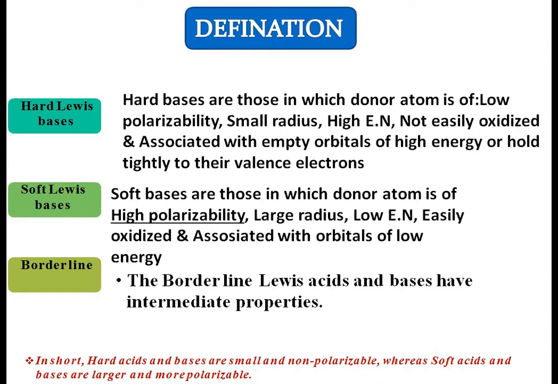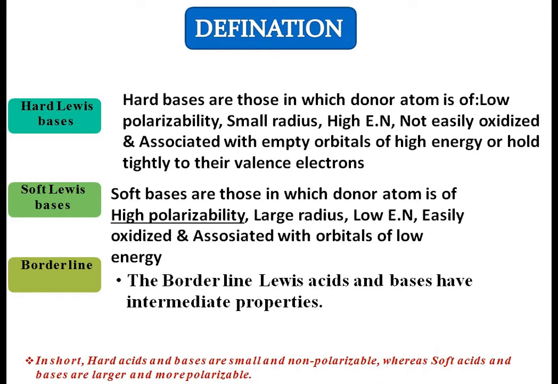Borderline Lewis acids and bases have intermediate properties. These have properties in between soft and hard species. In short, we can say that hard acids and hard bases are small and have less polarizability or are non polarizable, whereas soft acids and bases are larger in size and are more polarizable.